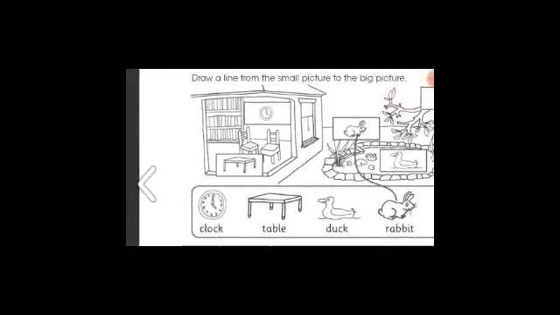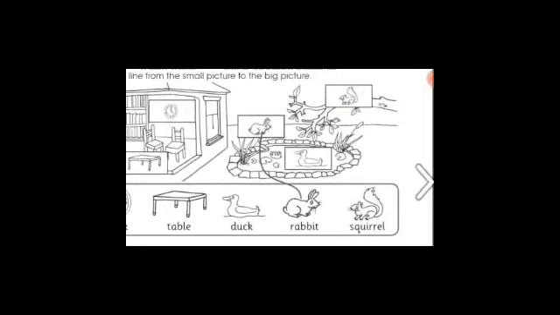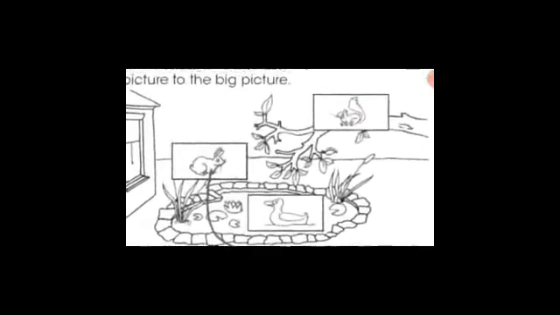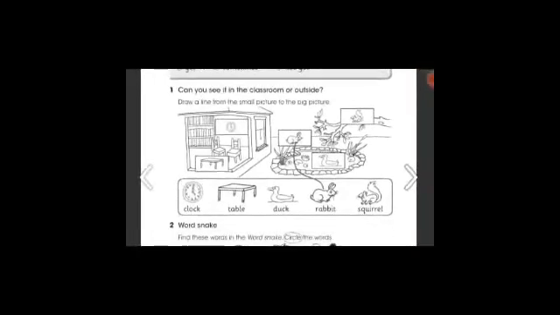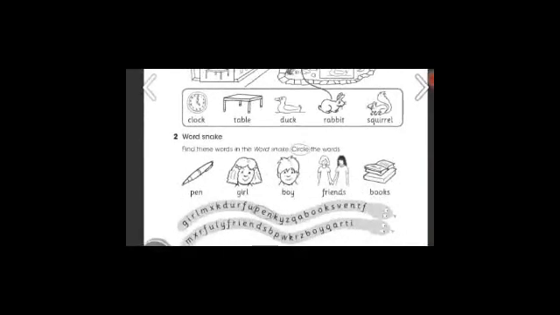So you have to match this table with this table and the clock with the clock in the box. Now what can you see outside the classroom? A rabbit, a duck and a squirrel. So these 3 things are outside the classroom.